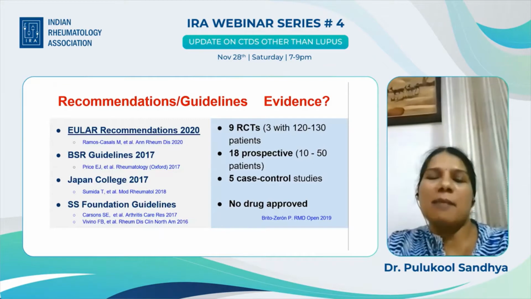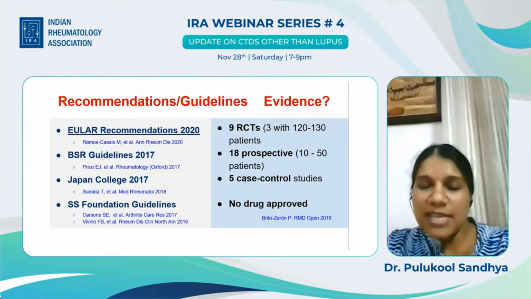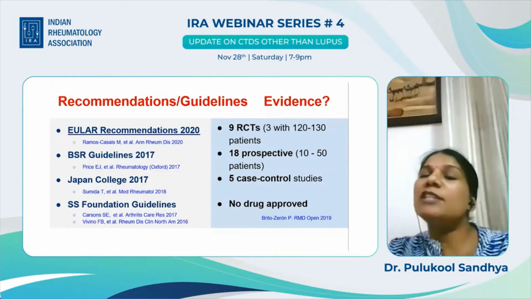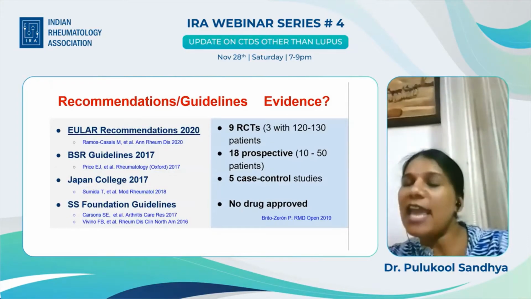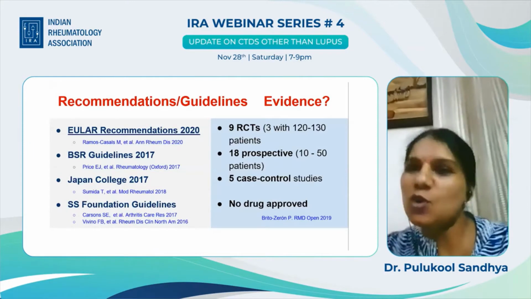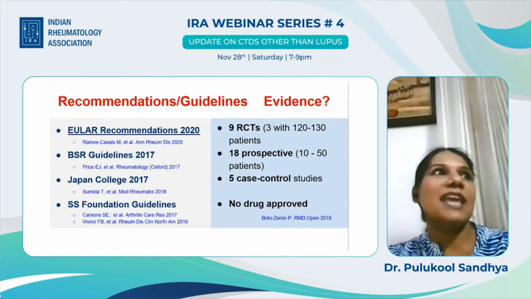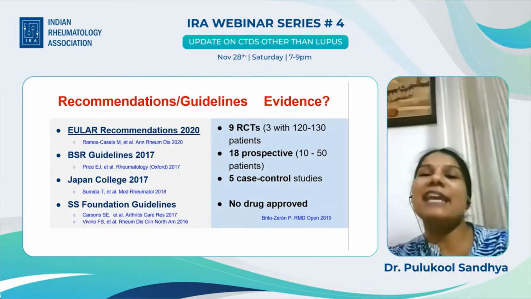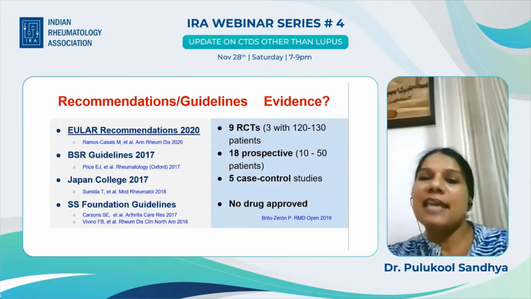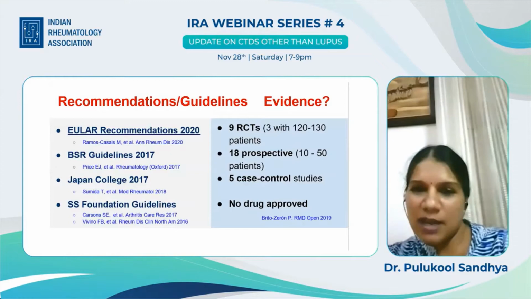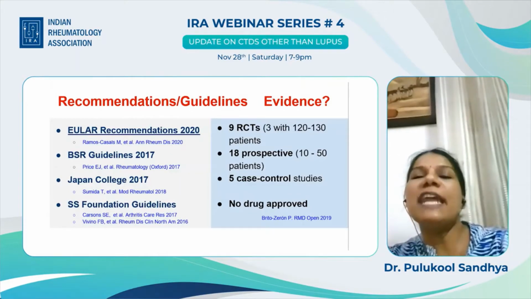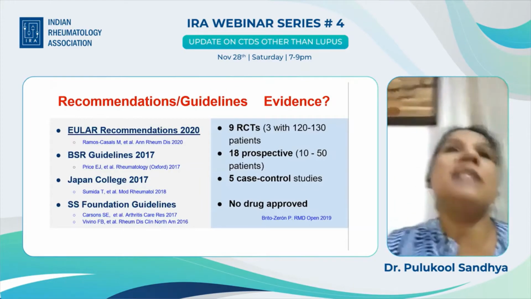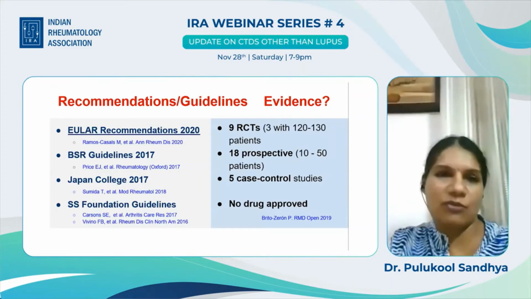Compare this with the number of RCTs we have in lupus, which is a disease less common than Sjogren's, and compare it with the number of RCTs we have in RA, which is just a little more than Sjogren's. So I think the ratio should be something like 1:4:8: 1 for Sjogren's, 4 for lupus, and 8 for rheumatoid arthritis. There are 18 prospective studies that have happened so far. They include only 10 to 50 patients. And there are 5 case control studies. And no drug has been approved for use in Sjogren's syndrome so far.